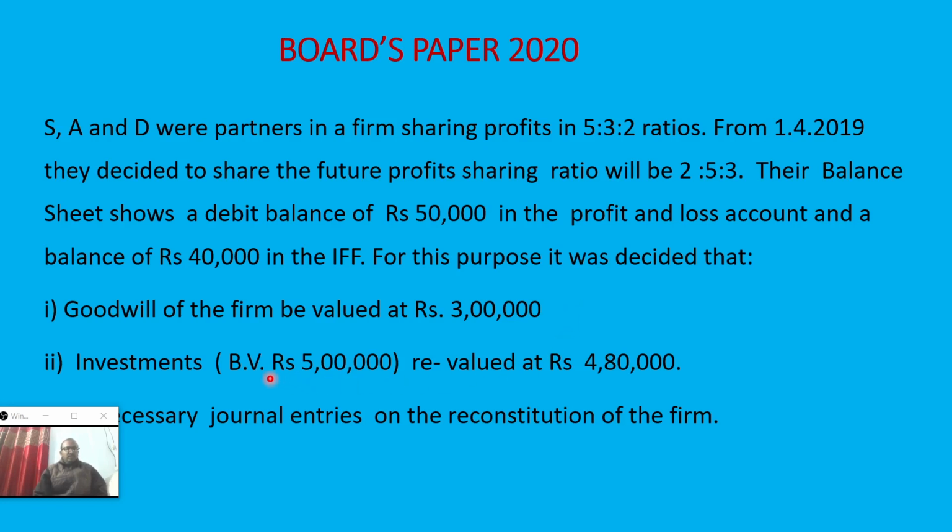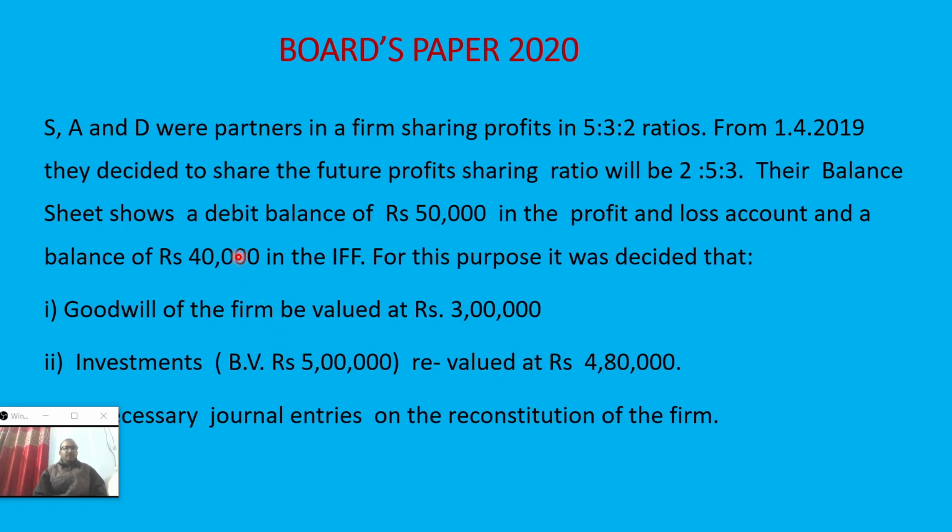And another adjustment here: the investment book value was 5 lakh, but it was revalued at the time of change in the profit sharing ratio to 4,80,000. So if you compare, book value 5 lakh, but revalued figure 4,80,000. This 20,000 value decreases. If this fund were not there, generally we would take the help of the revaluation account. Ultimately, revaluation account debit to investment 20,000, that entry is enough.